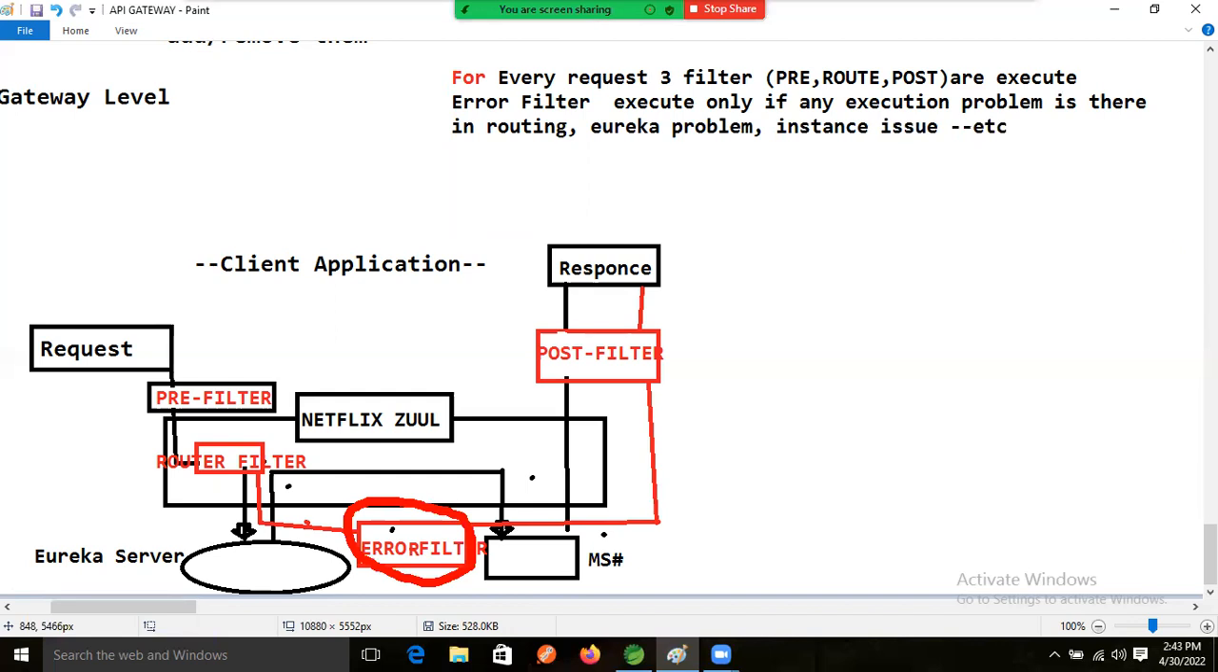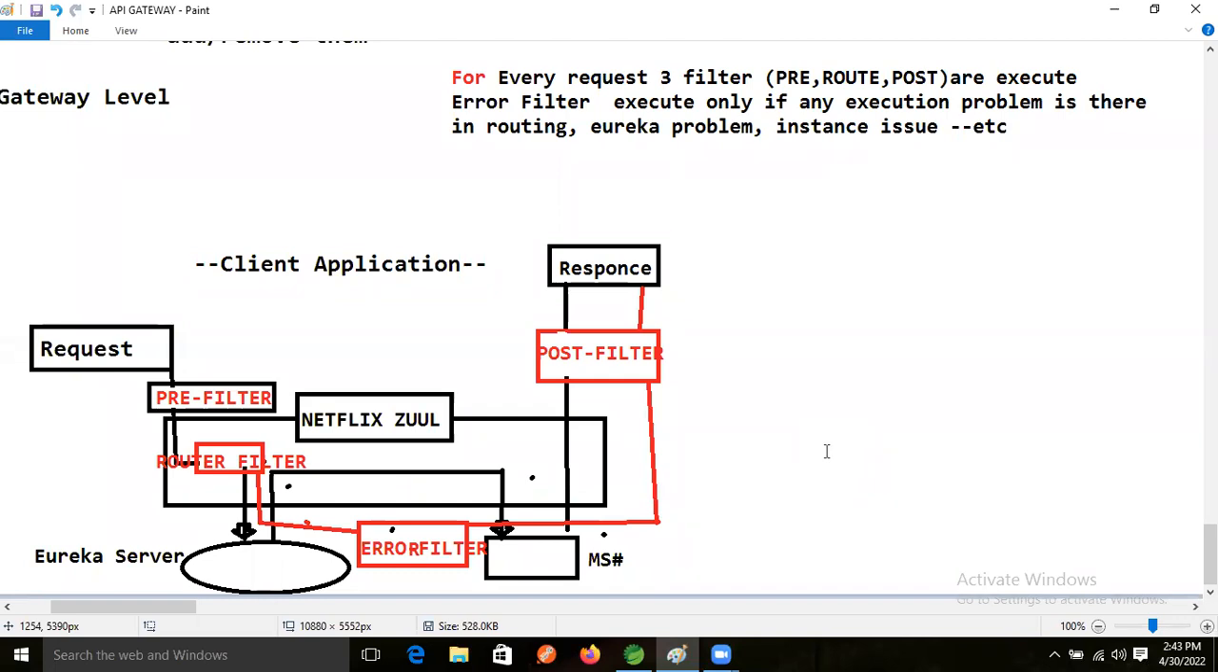Yes, Ravi, clear. Now let's understand: every filter class contains 4 methods. Let's see that, guys. We will implement it in the application, so we are entering the coding part. But first we will see the methods, which kind of methods are there in the filters.